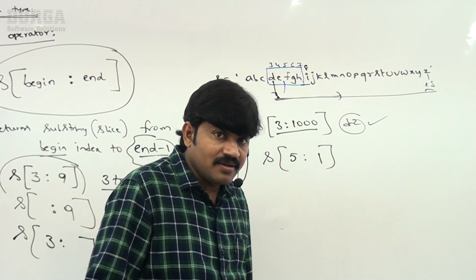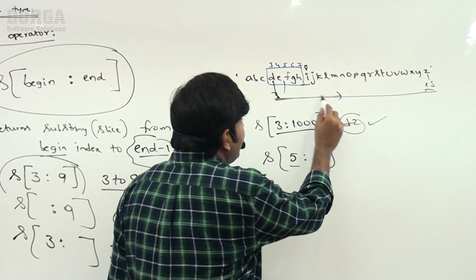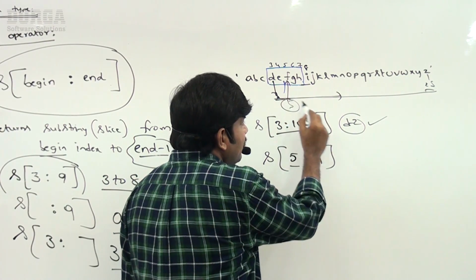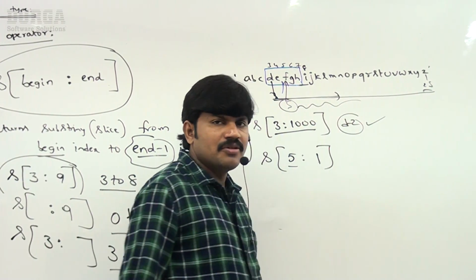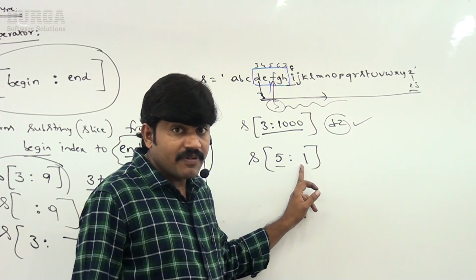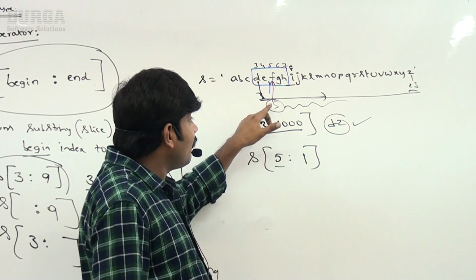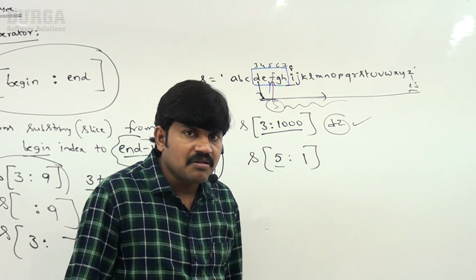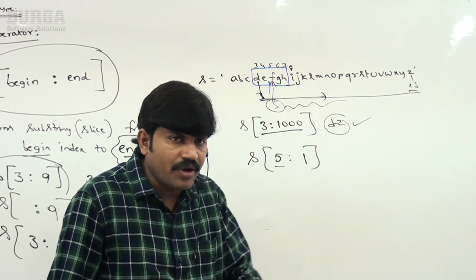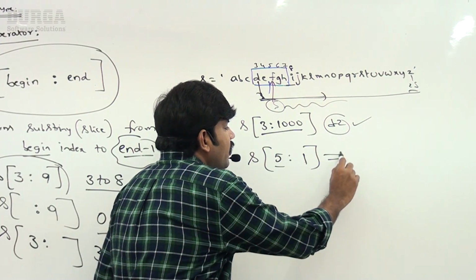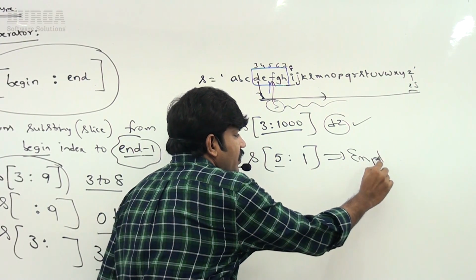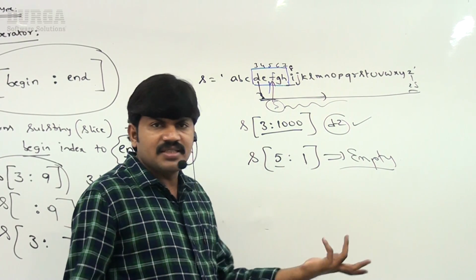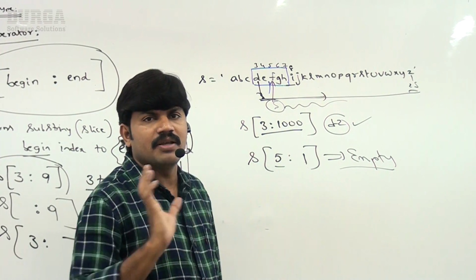In the forward direction, after index 5, if you move forward, you never get 1. That means there is no slice, and by default you get an empty string. What is the result? Empty, nothing is there. So this slice is not possible, and we only get empty.